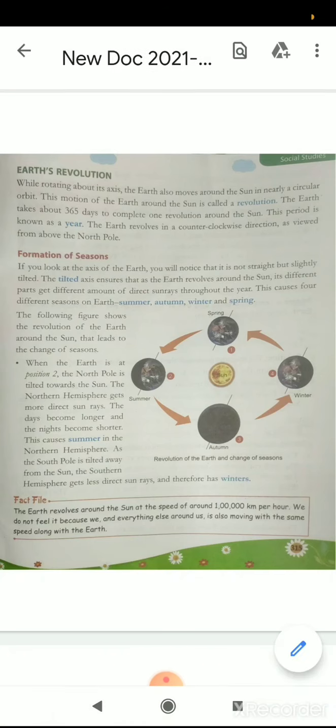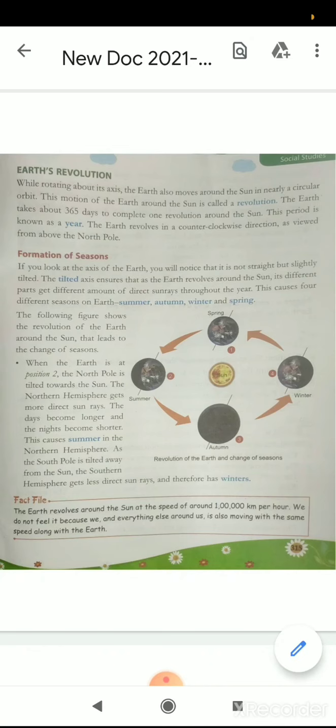The earth revolves in a counterclockwise direction as viewed from above the North Pole. So we know that one year takes 365 days to cover. Or in other words, we can say the earth takes a total of 365 days to complete one revolution around the sun, and as a result, we humans made it a year.